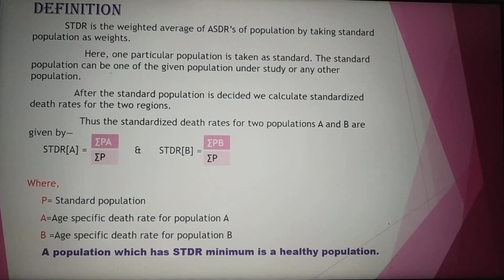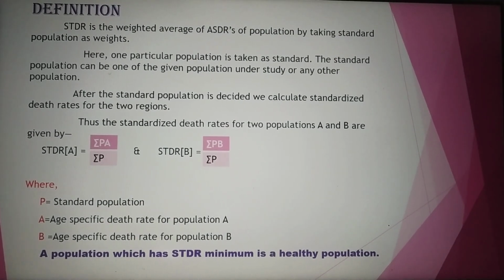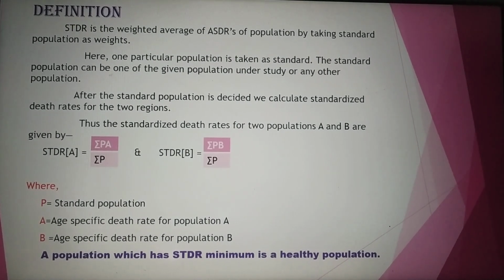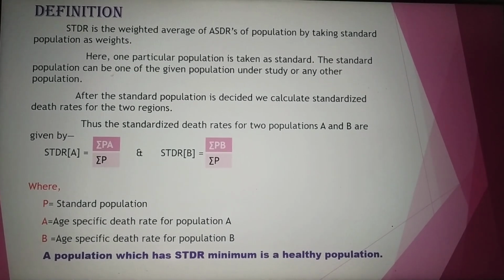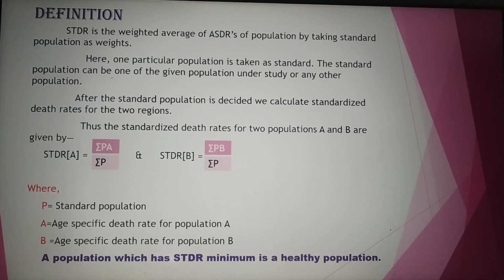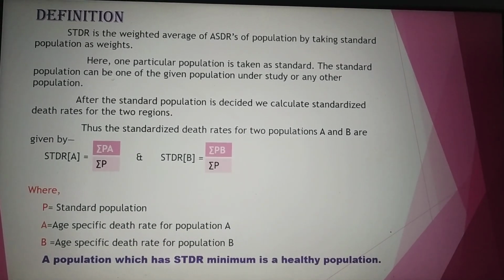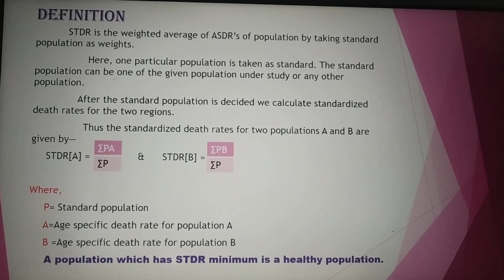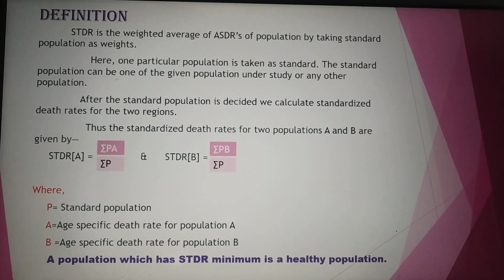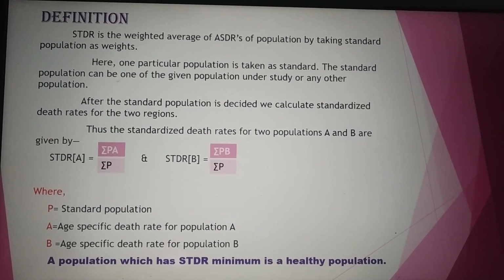Once the data is given for town A and town B, by using these two formulas, STDR of A and STDR of B, we calculate the given data. Once the problem is completed, we get a different solution for population A and population B. So, we have to come to the conclusion as to which population has the lesser death. That particular population will be considered as the healthy population. Therefore, a population which has STDR minimum is a healthy population. The lesser one will be considered as the healthy population.